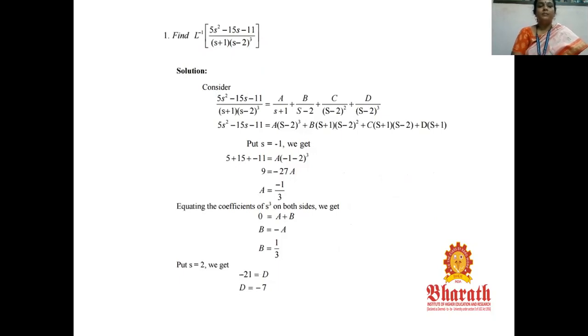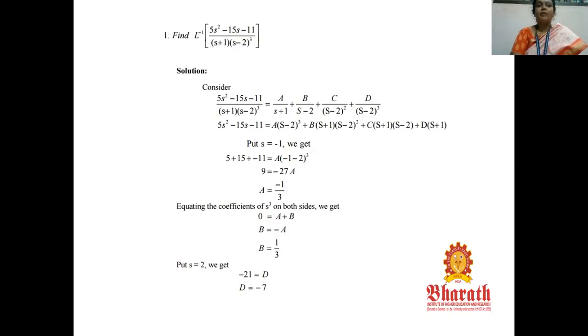Next, L inverse of (5s square minus 15s minus 11) by (s plus 1) into (s minus 2) the whole cube. By using the partial fraction, you have to separate the variables. So (5s square minus 15s minus 11) by (s plus 1) into (s minus 2) the whole cube, by the partial fraction, can be written as a by (s plus 1) plus b by (s minus 2) plus c by (s minus 2) the whole square plus d by (s minus 2) the whole cube. How to take the LCM?